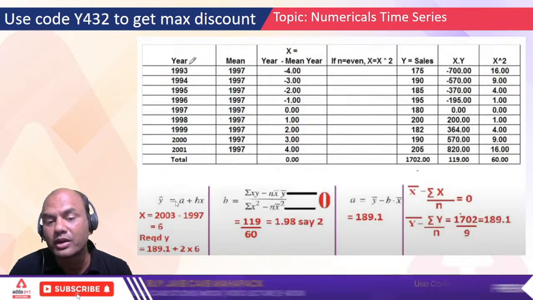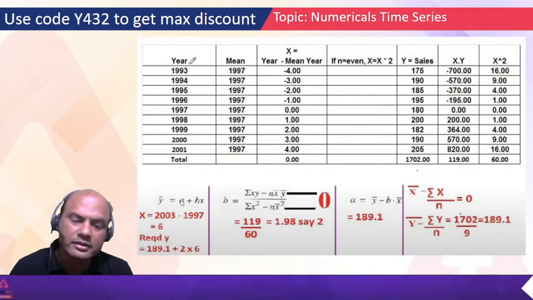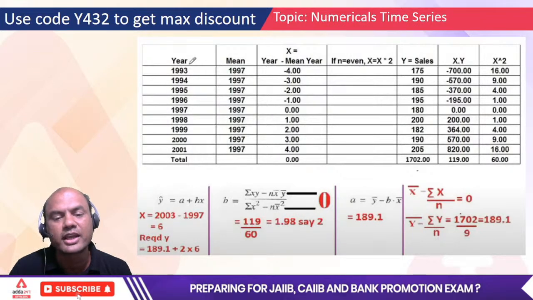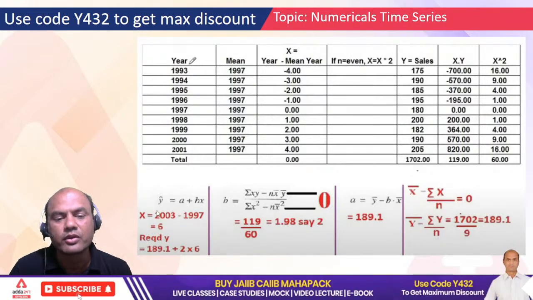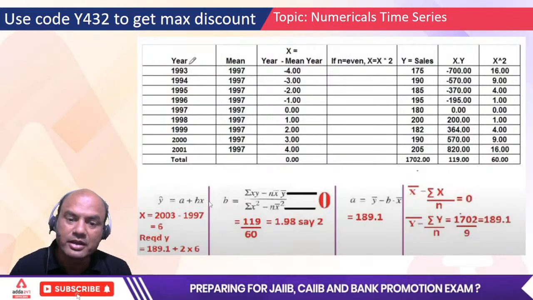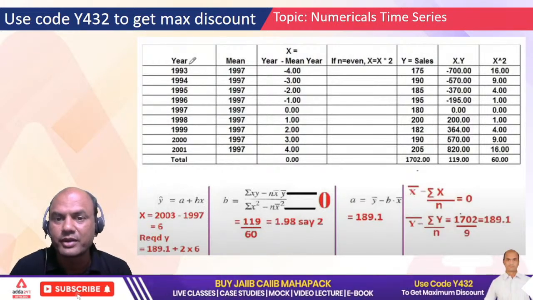Now I have to find what? A. Because what is my final target? Y equals a plus bx. B I have got. Now a. How to find a? Same as correlation regression. Put x bar and y bar over here. So what do you get? Y bar equals a plus b into x bar, isn't it? Study correlation regression thoroughly, because that is the base of any chapter.